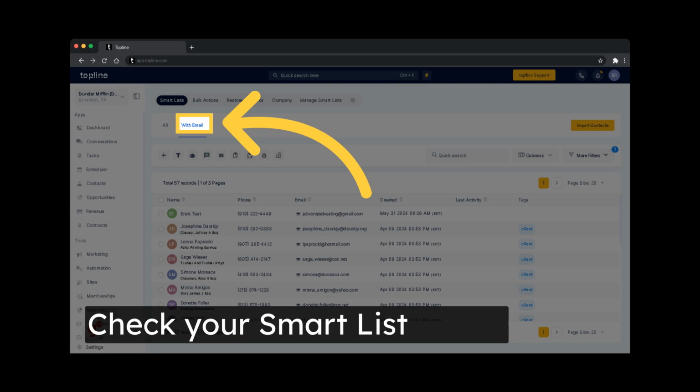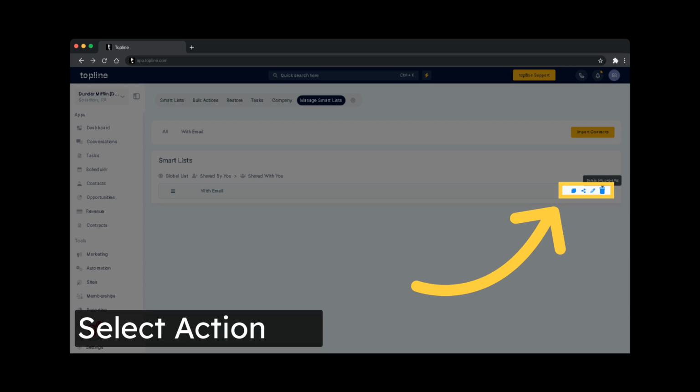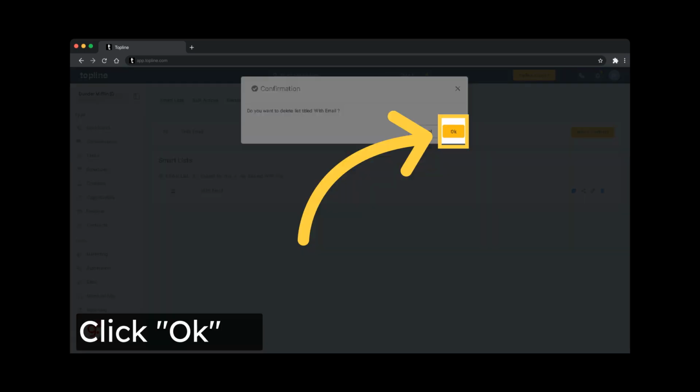These lists can be filtered based on various conditions, allowing you to segment your contacts in the most relevant way to your needs. Access the Smart Lists management if you want to copy, share, edit or delete your smart list. Here is where you select the action you wish to do. Click on the OK button to confirm the desired changes.